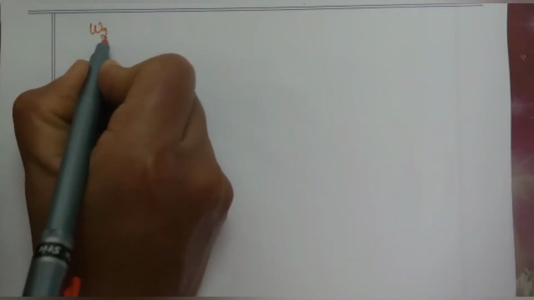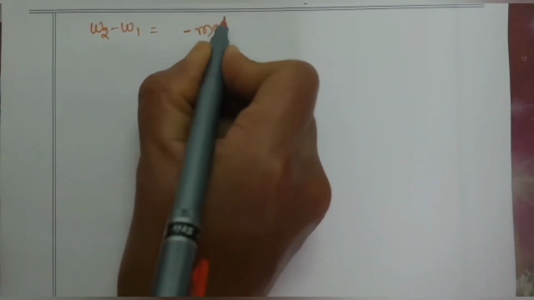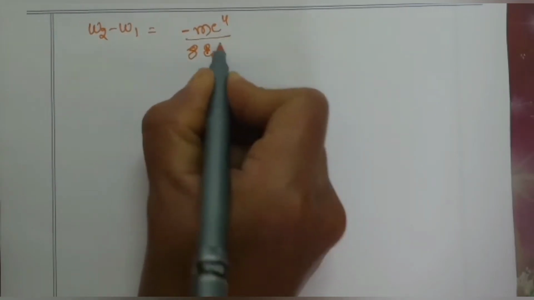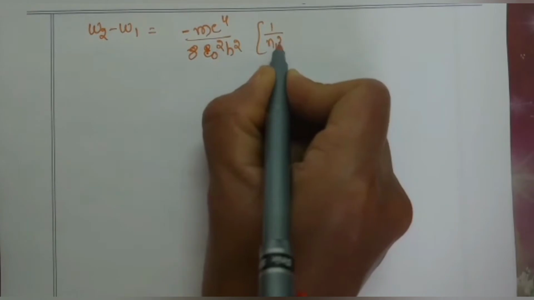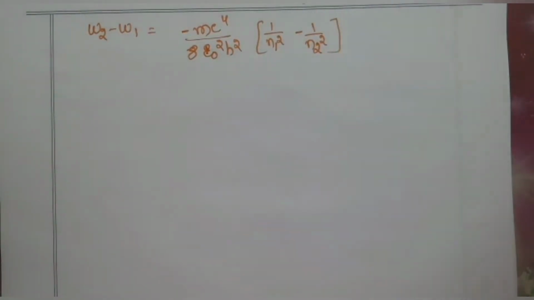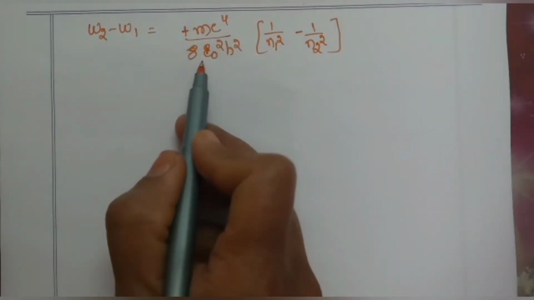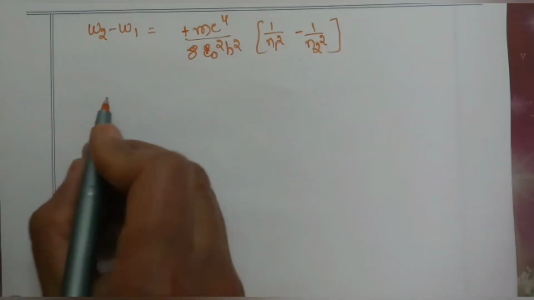Now, W2 minus W1 is equal to minus m e power 4 by 8 epsilon naught square h square into (1 by n1 square minus 1 by n2 square). So W2 minus W1 is equal to m e power 4 by 8 epsilon naught square h square into (1 by n1 square minus 1 by n2 square).